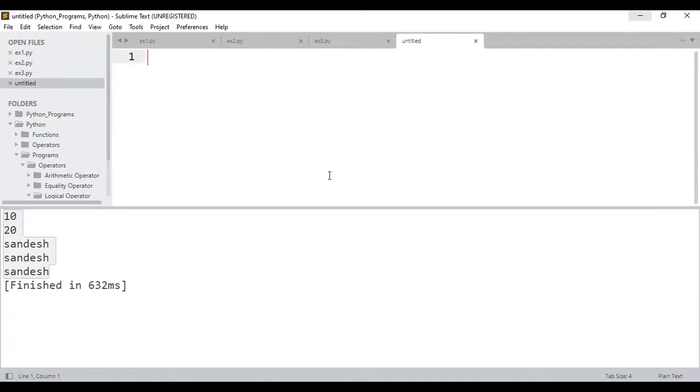Next, example number 4. Okay, directly I'll take the example here itself. Observe properly, guys. If I take not of Sandesh, you should think and answer.